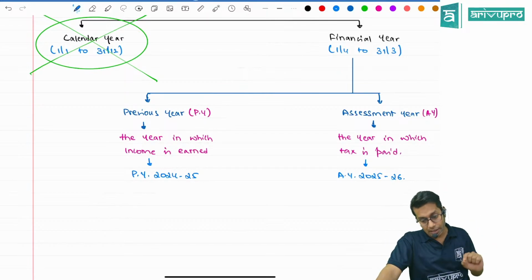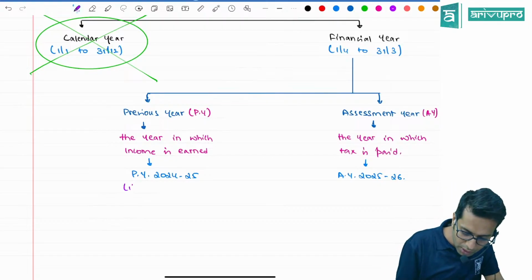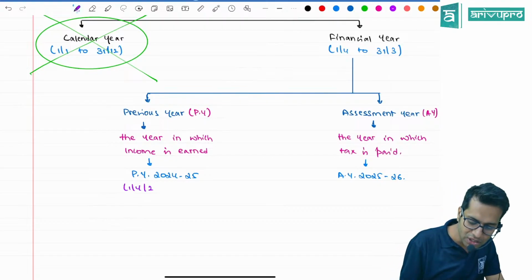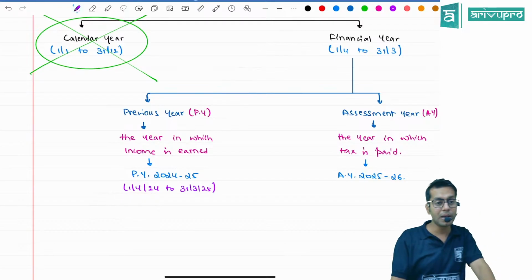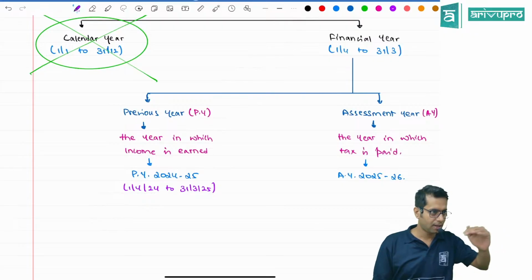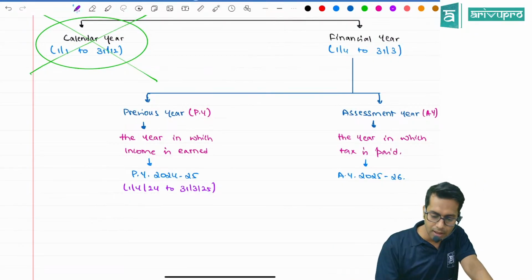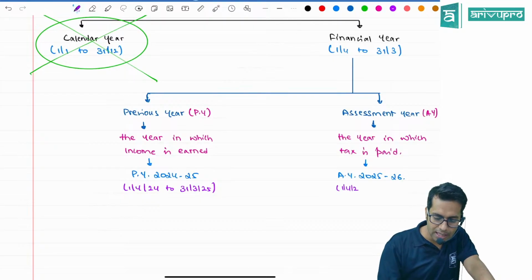So whatever income I am going to earn from 1st of April 2024 to 31st of March 2025, I will have to pay tax in assessment year. Assessment year will start from 1st of April.